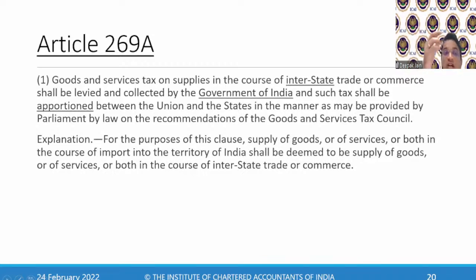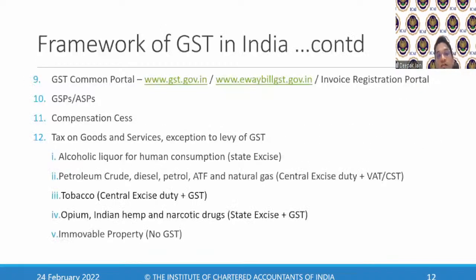Then we discussed the salient features of GST. We saw the GST credit, and that a dual GST is there. Then we covered what the GST common portal is, and who a GSP and ASP are. GSP and ASP are intermediaries between the taxpayer and the government, GST Suvidha Providers, who help us transfer data to the portal.